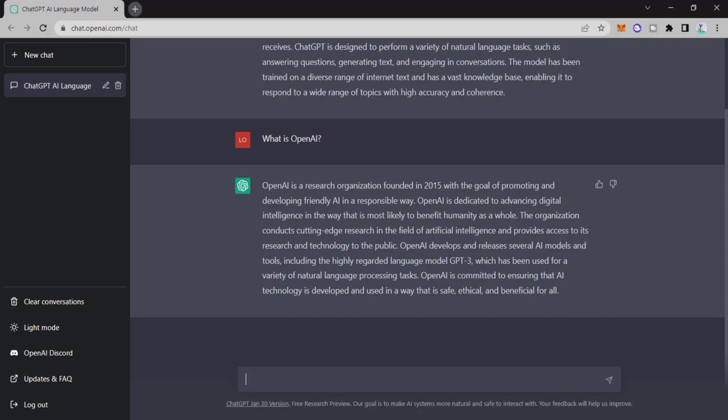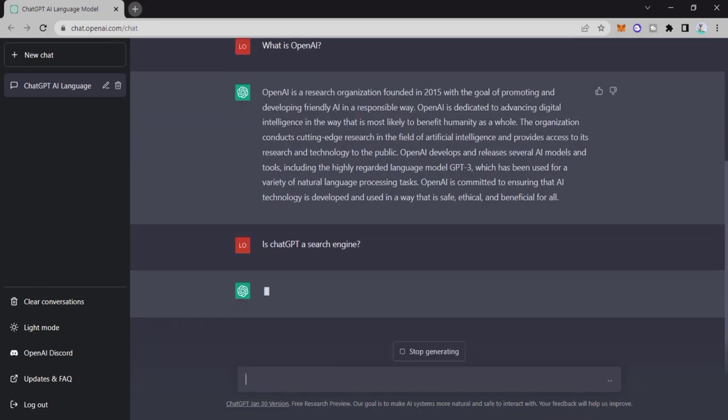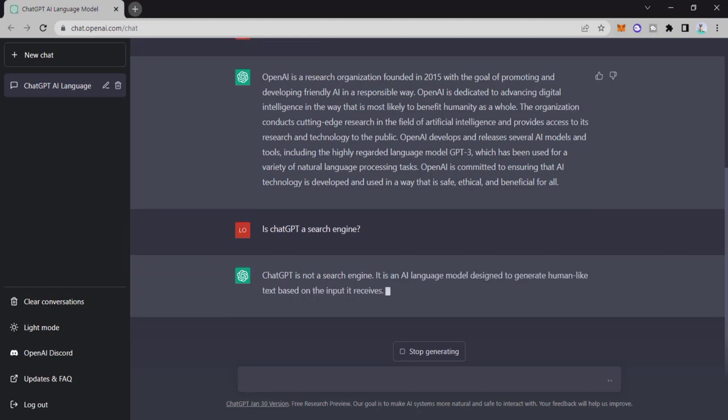As you can see, this is a conversation between me and AI. It's not a search about something specific. So let's check that with GPT. Is ChatGPT a search engine? And this is the surprising response.